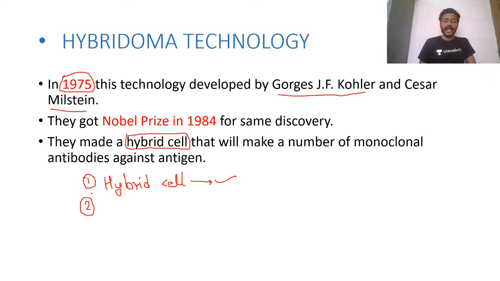Second, these hybrid cells produce monoclonal antibodies. Now you already know about monoclonal antibodies, and again we will learn about monoclonal antibodies in these slides. So this is the basic introduction of hybridoma technology.